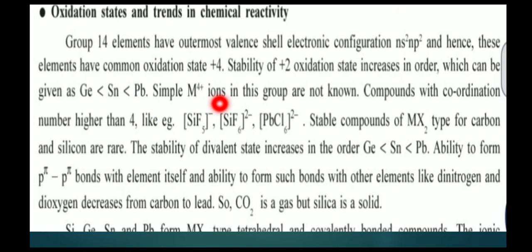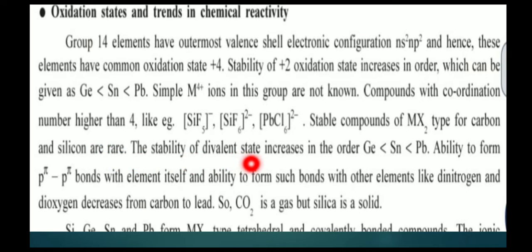Simple M4+ ions in the group are not known. Compounds with coordination number higher than 4 exist, for example SiF5-, SiF6 2-, PbCl6 2-. Stable compounds of MX2 type of carbon and silicon are rare.